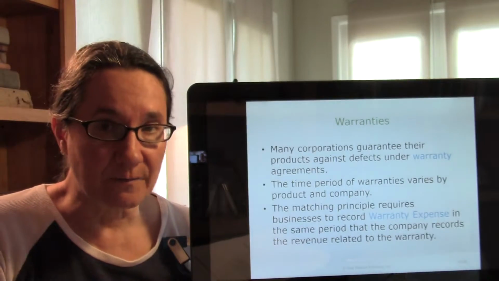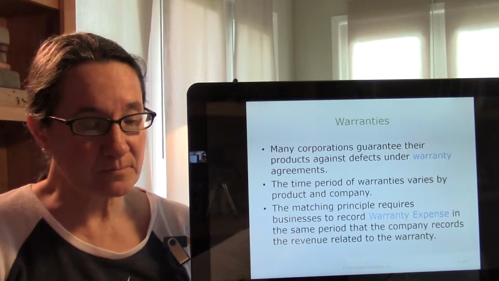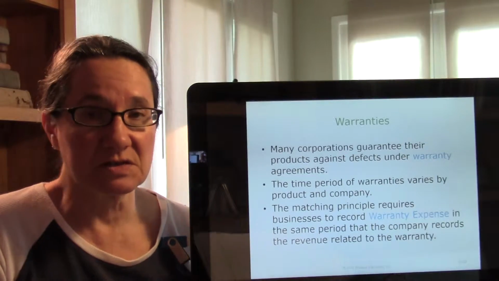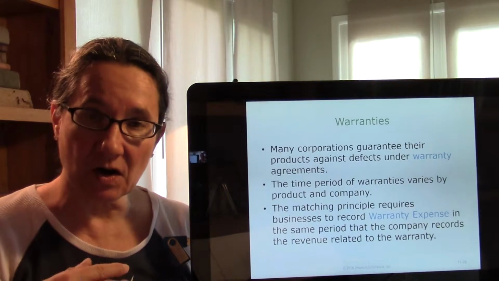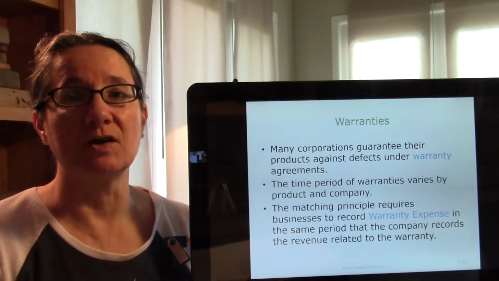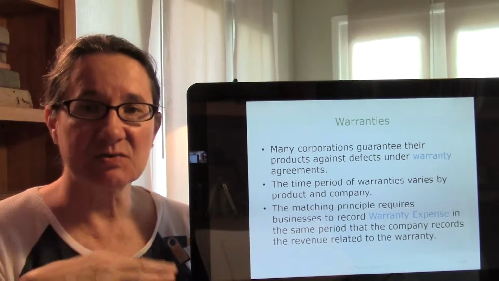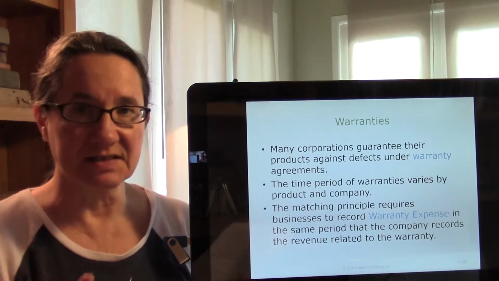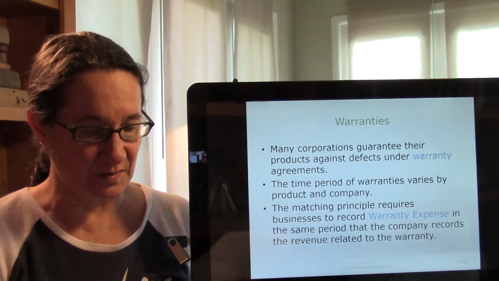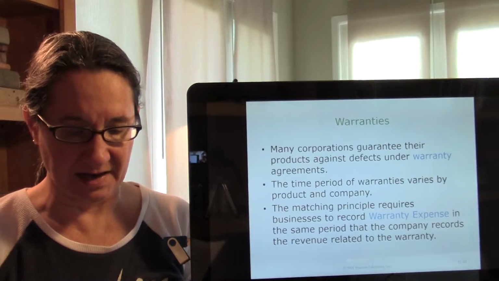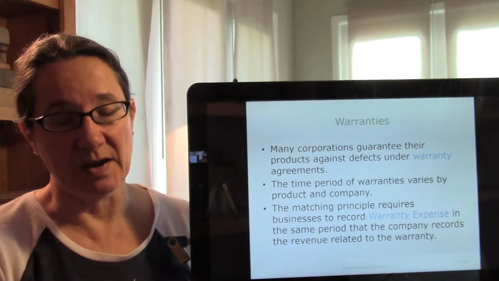You can imagine you're Dell, and you sell a bunch of computers every year, so you get your sales revenue. You know that some of those computers are going to get broken or not work quite right, and so they'll get returned under the warranty. So let's say they give a 1-year warranty. Some of those computers, we don't know exactly how much, so we're just going to estimate it. So we're going to take this warranty expense at the time we sell everything, and then we'll assume that we have a warranty allowance, and we'll just set that up, and then as they actually do come in, we'll reduce the payable.